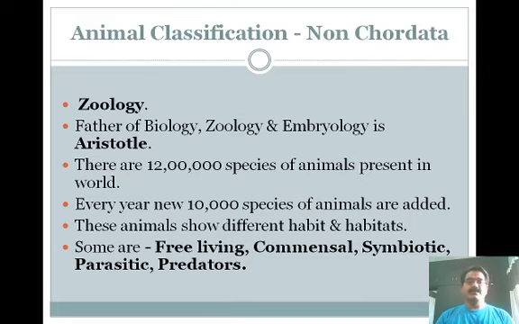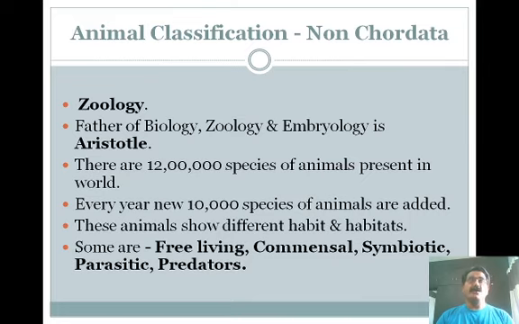So there is a need to differentiate the different types of animals into different groups. For your information, there are about 12 lakh species of animals present on the earth, and every year about 10,000 new species are added. These animals show different habits and habitats.